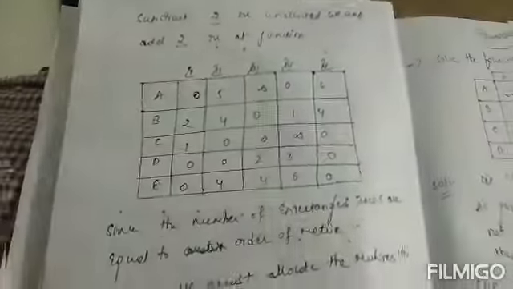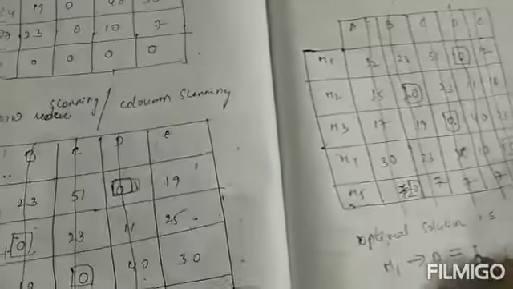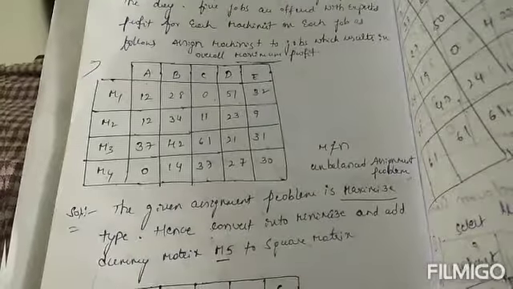So machine 1 D is 51, machine 2 B is 34, machine 3 C is 61, and machine 4 E is 30.